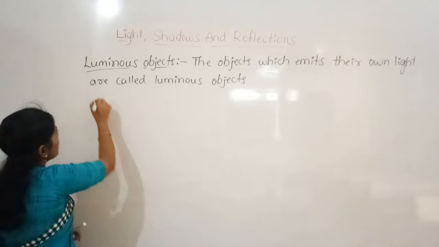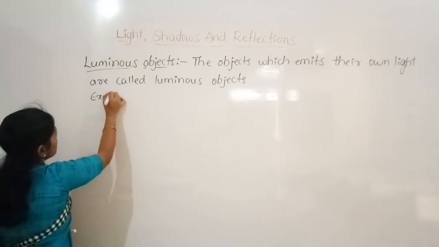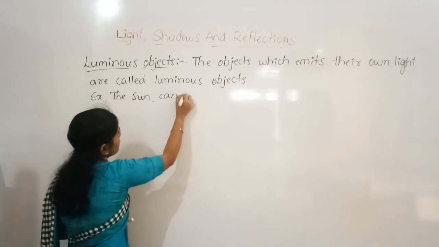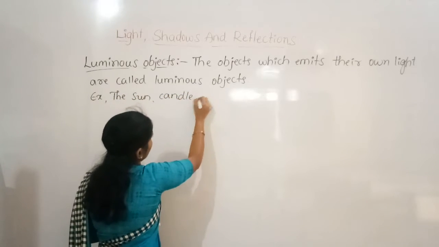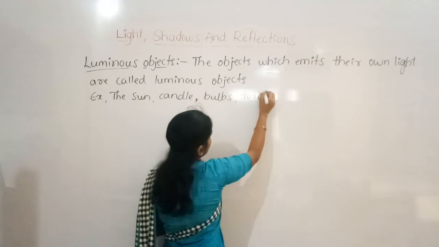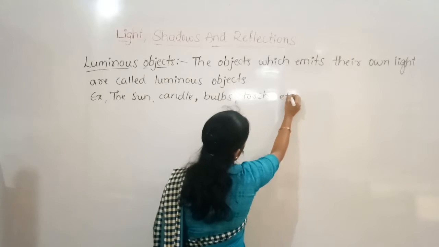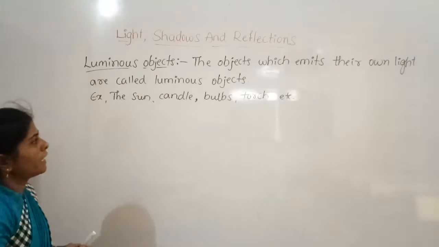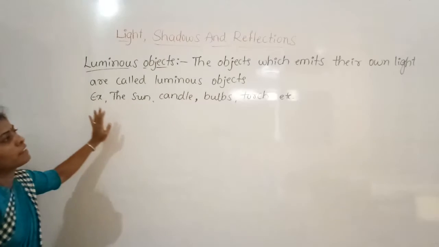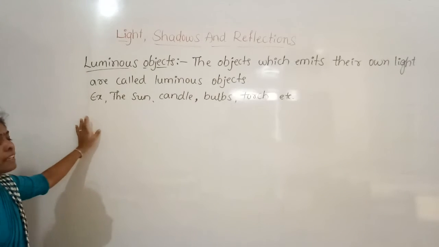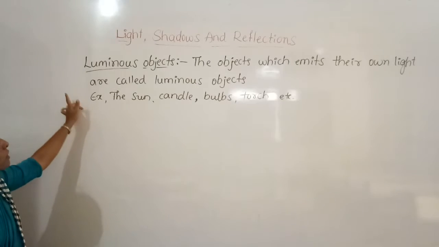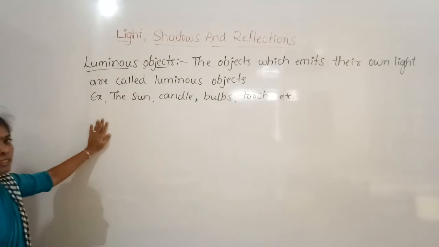And examples for luminous objects are the sun, candle, bulbs, torch, etc. Yes, these are some of the examples for luminous objects, and they emit their own light. So they are called luminous objects.